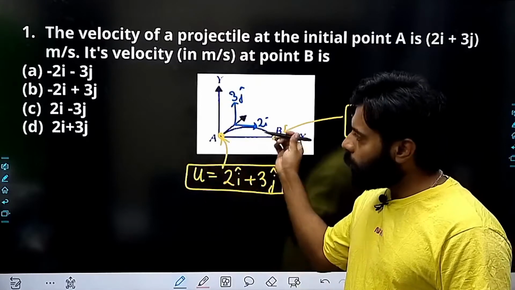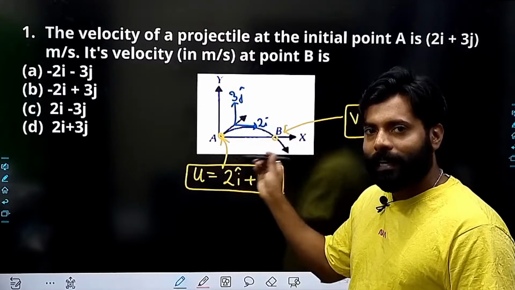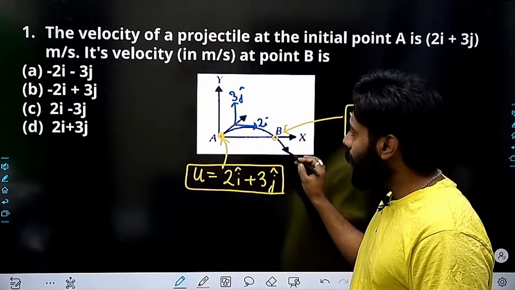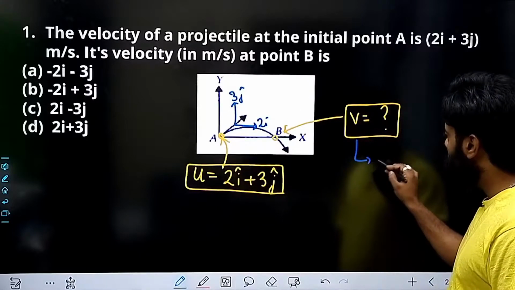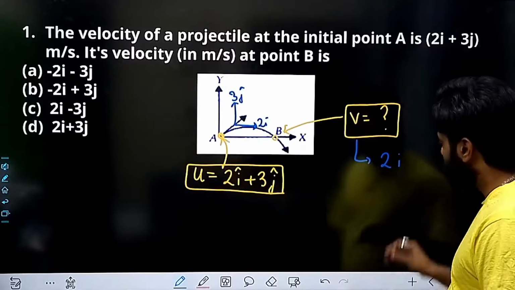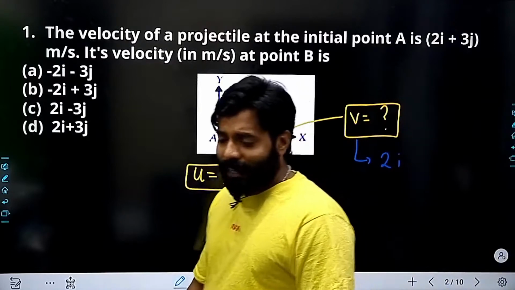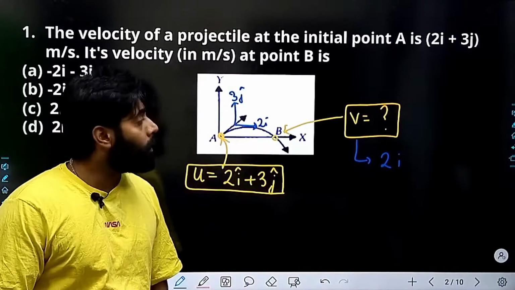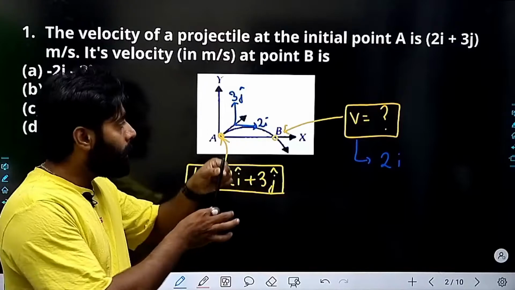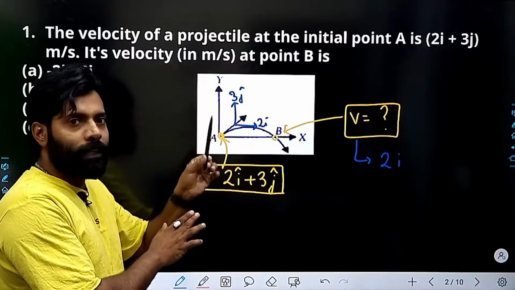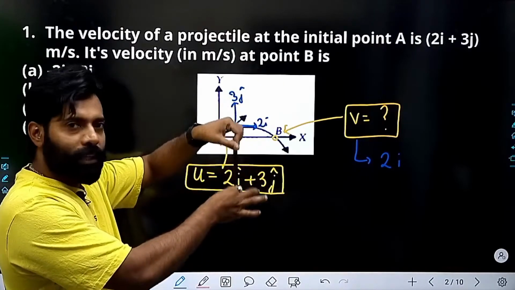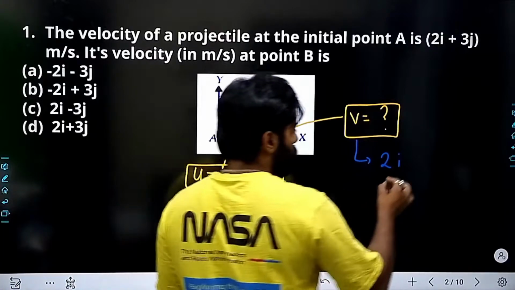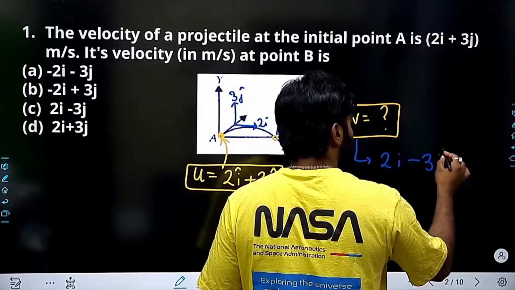This 2i velocity will remain the same because there is no acceleration or deceleration happening here. It won't change. The only velocity that gets changed is this: first the velocity was up, here the velocity is down, so it's minus of 3j.